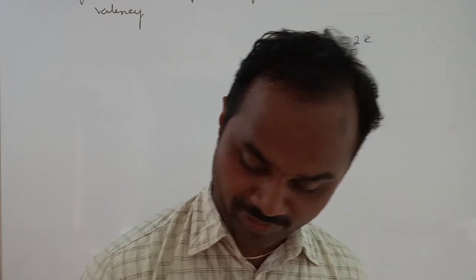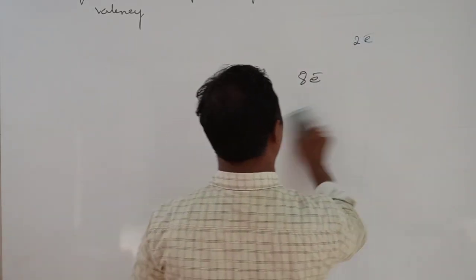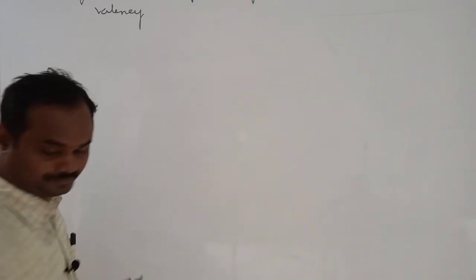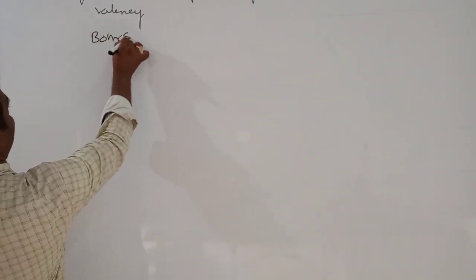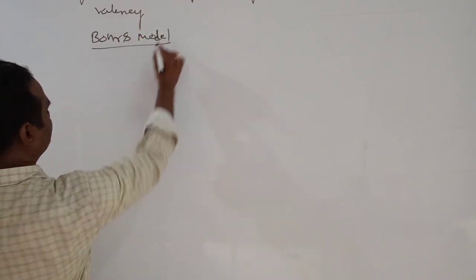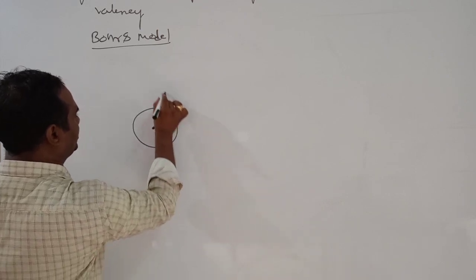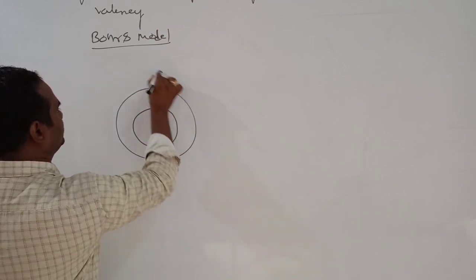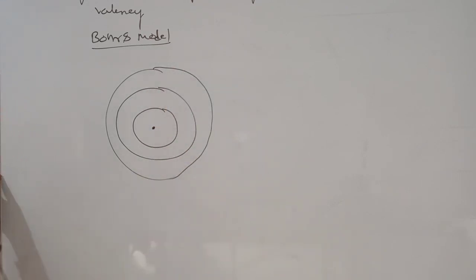Sir, in previous classes you listened to Bohr's theory. According to Bohr's model, in this Bohr's model, this is the nucleus. Around the nucleus there are orbits.